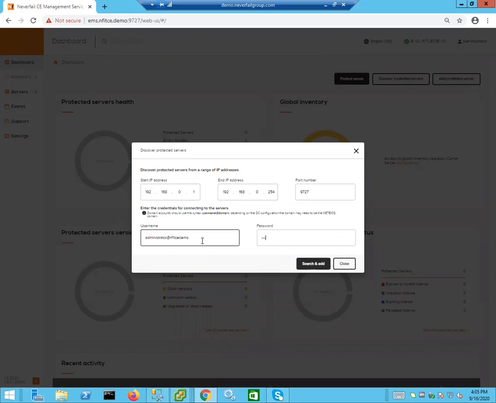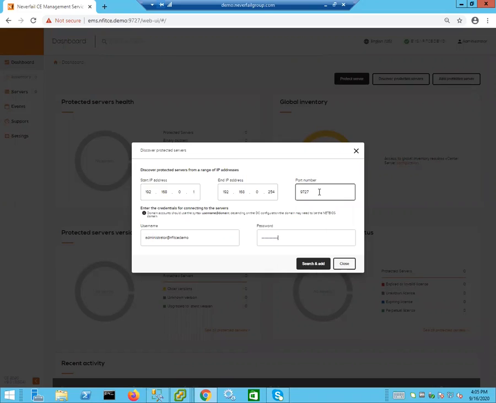And then the password. And then there's a button at the bottom here that says search and add. So it's going to search using these credentials on this subnet at this port 9727.